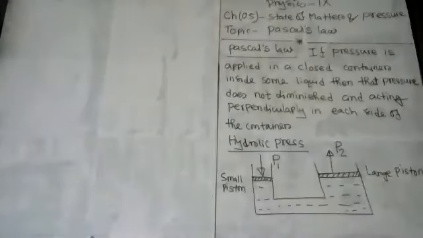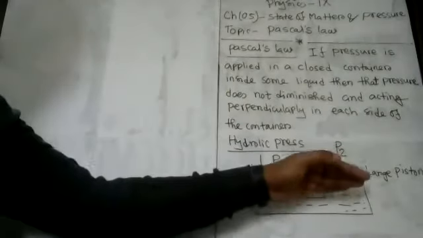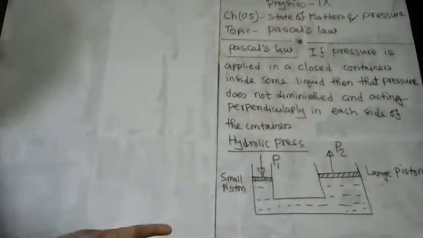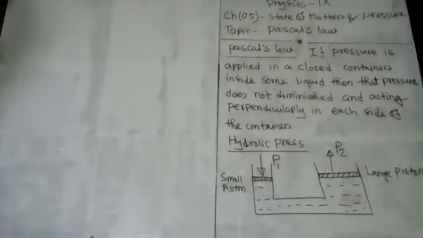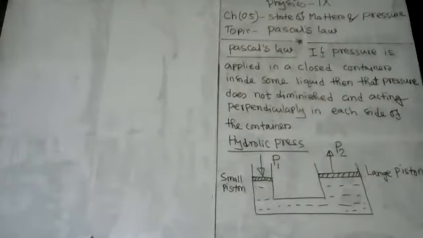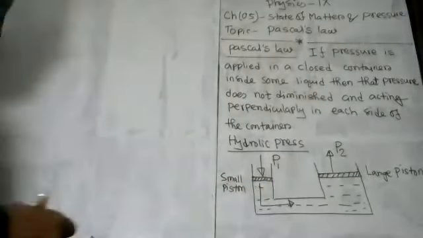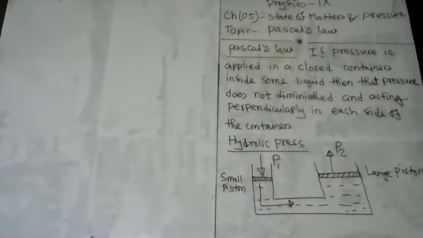The basic contribution of the piston is here. There's no chance of liquid coming out from the piston. When you apply pressure in the small piston, or when you apply pressure in the large piston, in the case of both the small piston and the large piston, there's no chance of water coming out from this piston. So the piston ensures one way of movement. It can move only in this direction. This one-way movement of liquid is ensured by the piston.